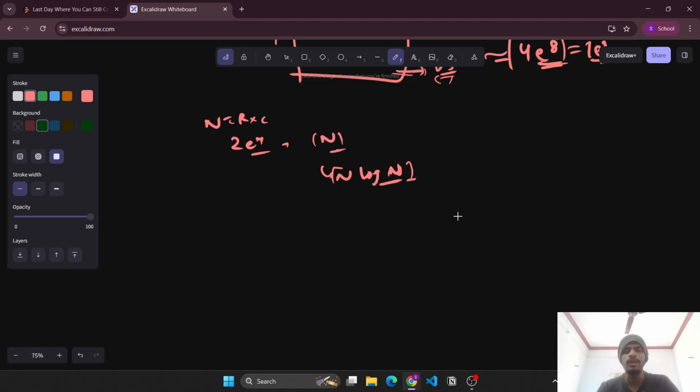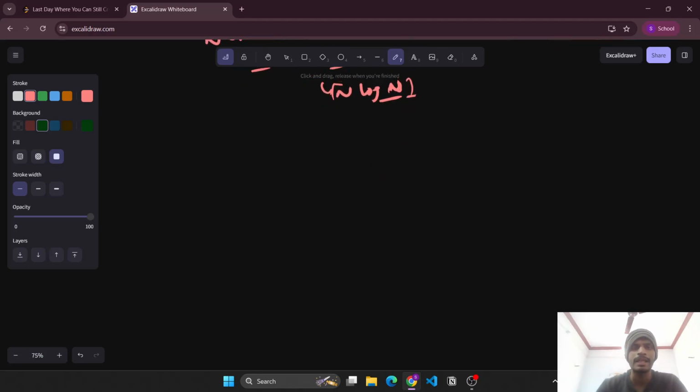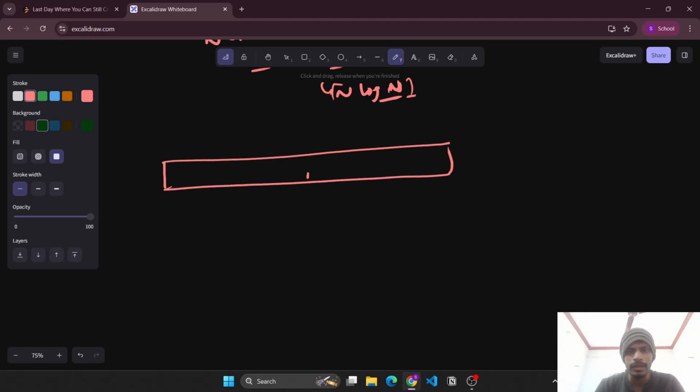So let's observe the check function that we have written, and what criteria it follows. Suppose we have the check function, and for this particular day it is possible, that means it is returning true. If it is possible for this particular day, then for all the days from 0 to day minus 1, it would have been possible as well.